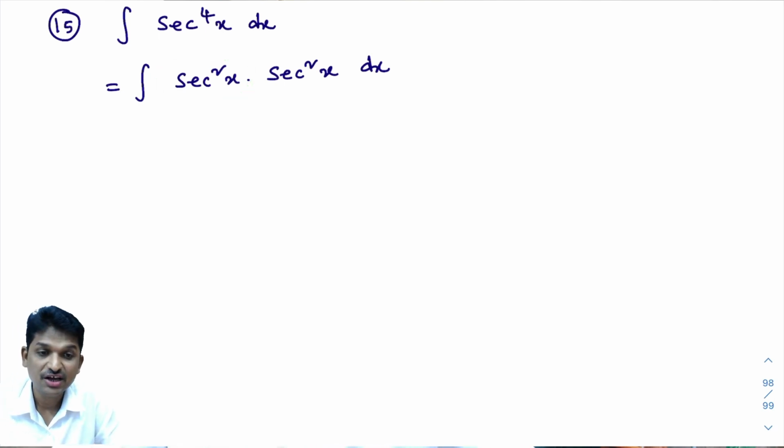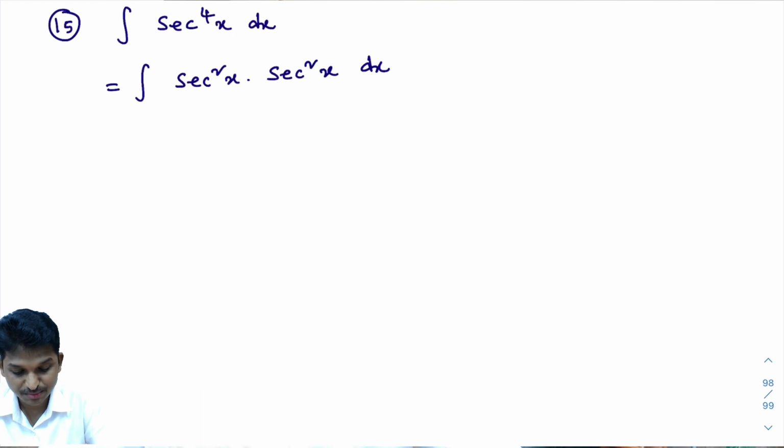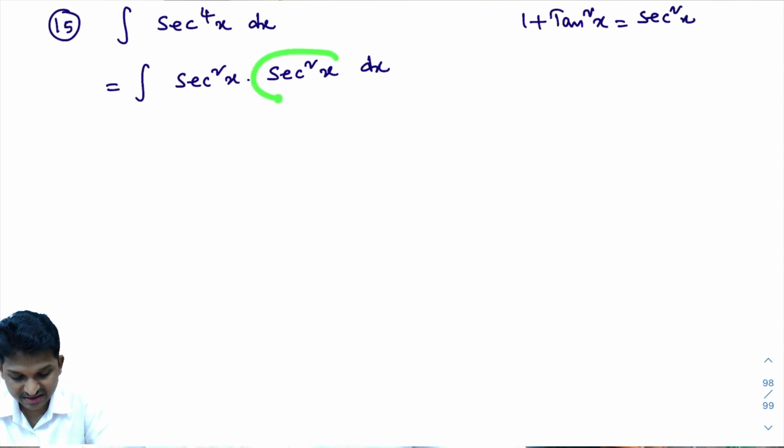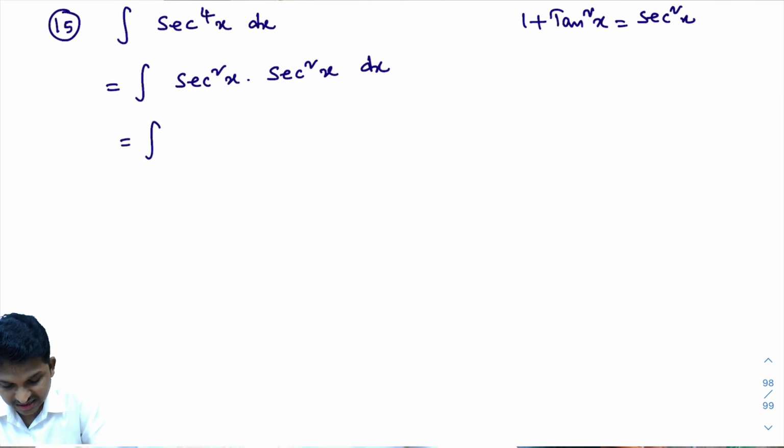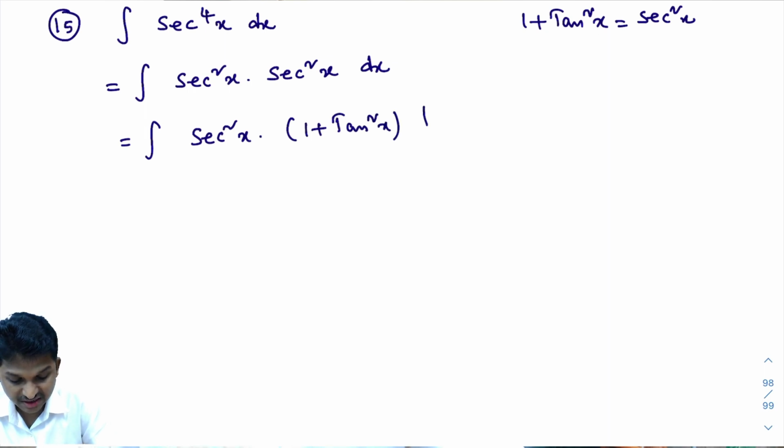In trigonometry, we have the formula secant square x is 1 plus tan square x, right? So in place of secant square x, I'll write 1 plus tan square x. Let's see what happens. That equals integral of secant square x into 1 plus tan square x dx.